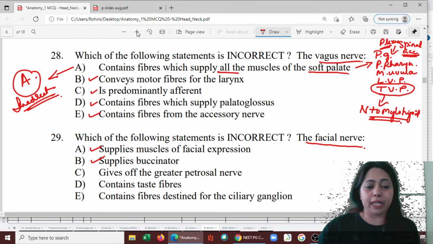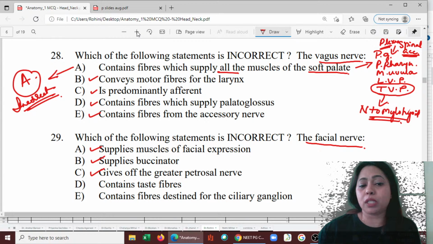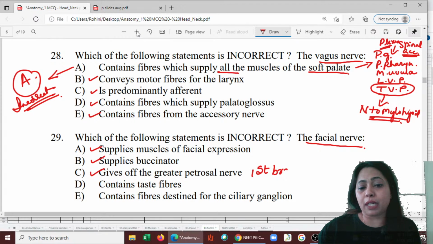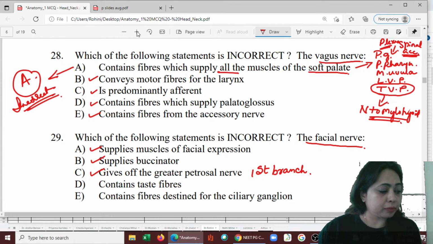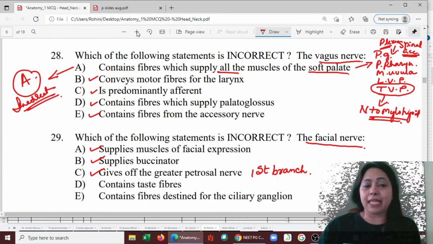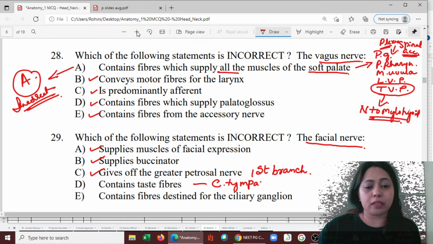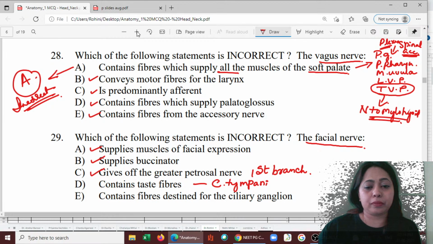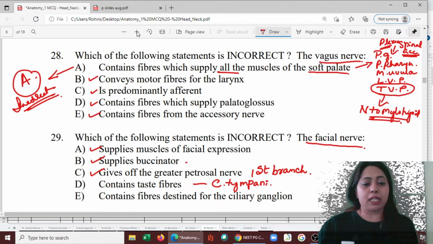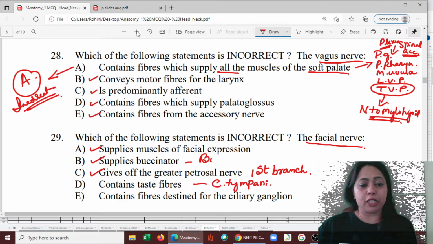Gives off greater petrosal nerve. Yes, that is the first branch, greater petrosal. This is the first branch. Okay, so that is correct. What about it contains taste fibers? That is through chorda tympani. So that is also correct. Buccinator through buccal branch. That is also correct.